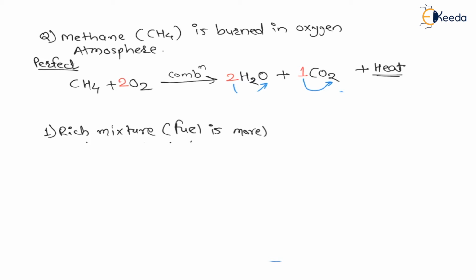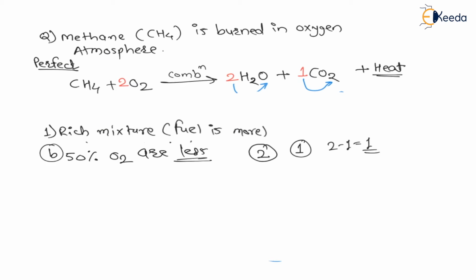Now let us say for perfect combustion, 2 molecules of oxygen are required. Let us say 50% of the environment is less, the second case, case B, 50% oxygen is less. Then for stoichiometric combustion, already there are 2, and 50% of 2 is 1, 1 is less, which means 2 minus 1 is equal to 1, 1 is available. 50% is less means 50% is available, therefore only one oxygen is available, therefore CH4 plus O2 is available, and there will be a combustion,